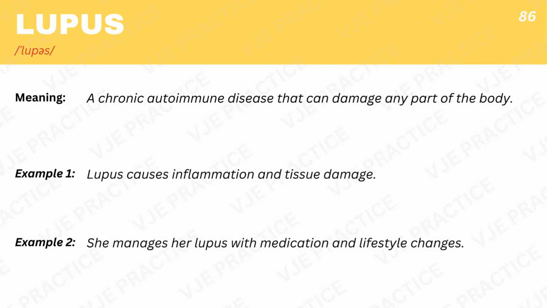Lupus, a chronic autoimmune disease that can damage any part of the body. Example 1. Lupus causes inflammation and tissue damage. Example 2. She manages her lupus with medication and lifestyle changes.